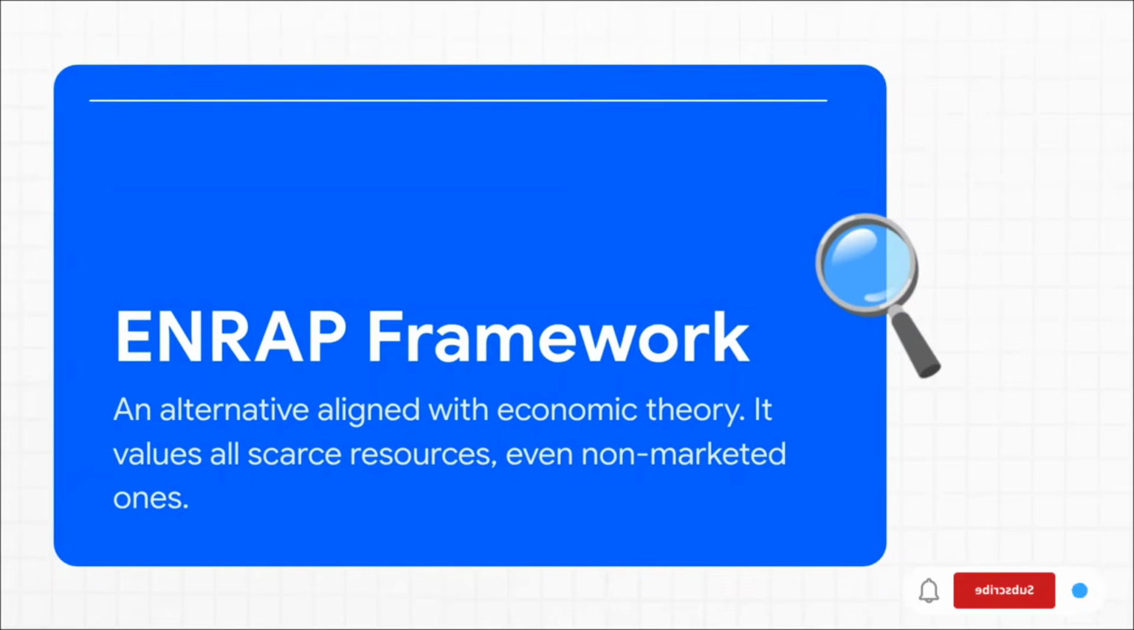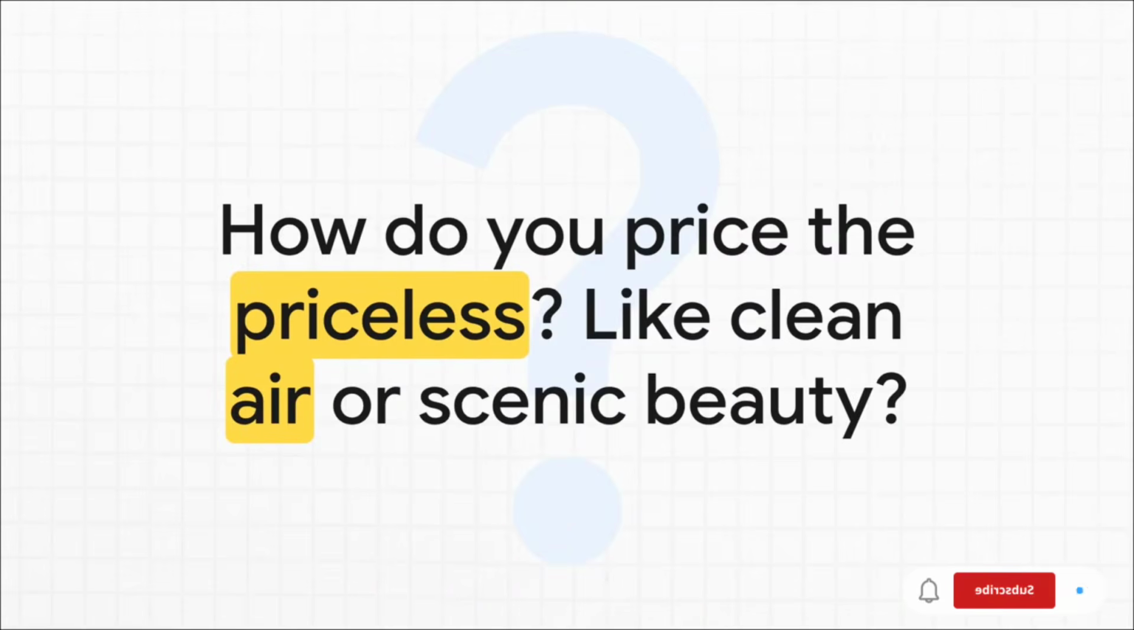And the core idea is simple, but it's also pretty radical. If something is scarce and it's valuable for our well-being, it needs to be in our economic accounts. It doesn't matter if it has a price tag or not. And just like that, things like clean air or the beauty of a landscape finally get a seat at the economic table. But that, of course, raises the million-dollar question, right? How on earth do you put a price tag on something like clean air? Or what's the value of the incredible beauty of the Western Ghats?